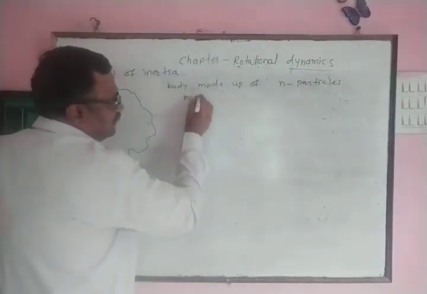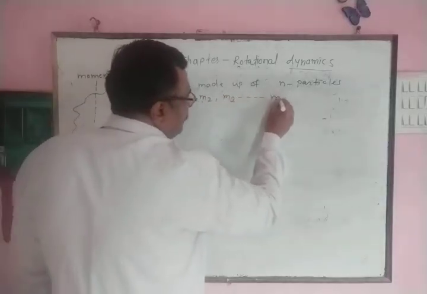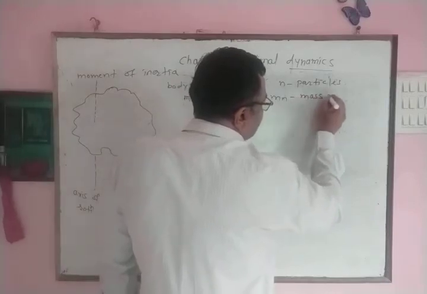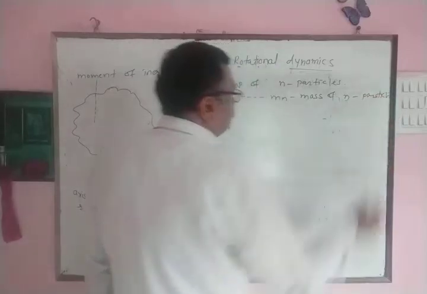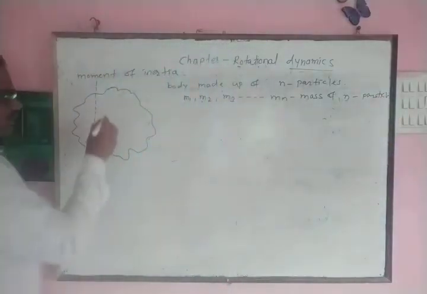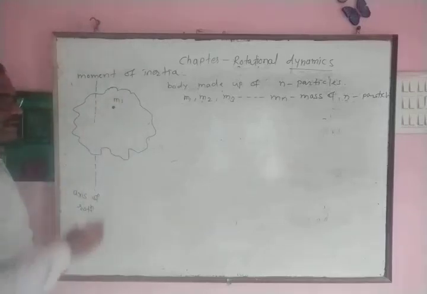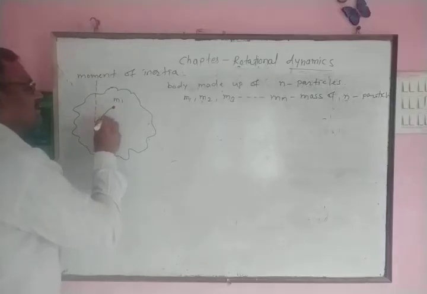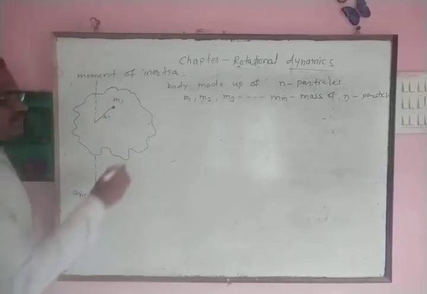Suppose M1, M2, M3 and so on up to Mn represent mass of n particles. Suppose this is the first particle. Mass of first particle is m1, and suppose first particle is present at distance r1 from the axis of rotation.